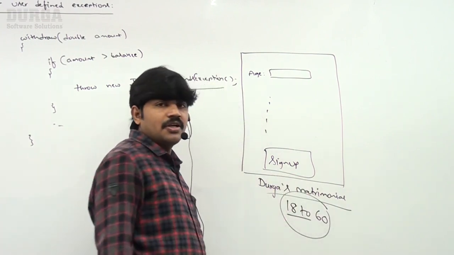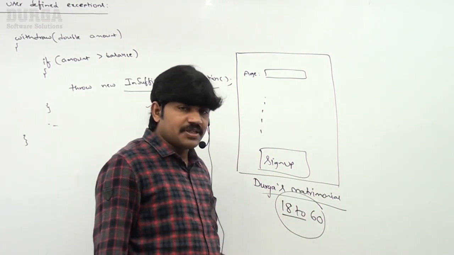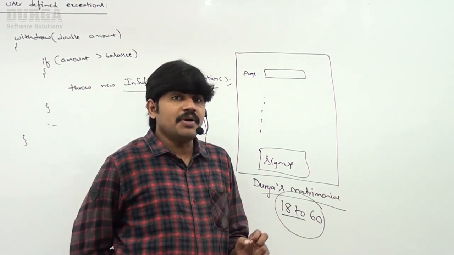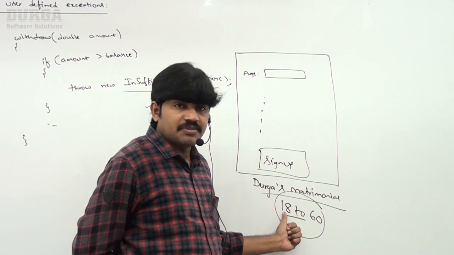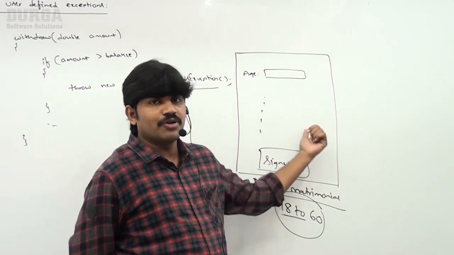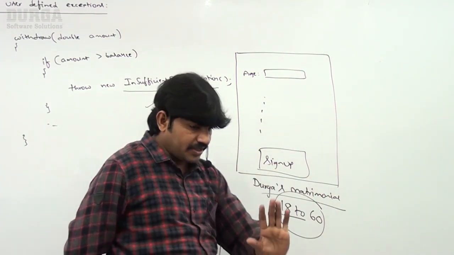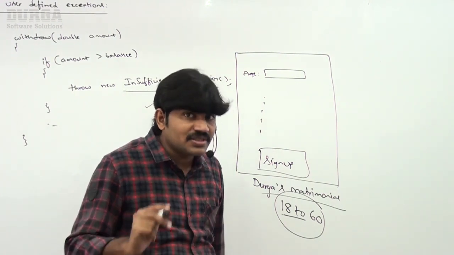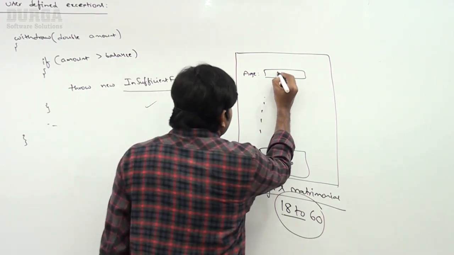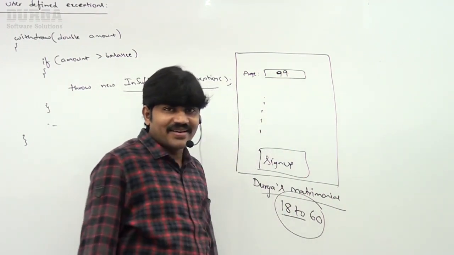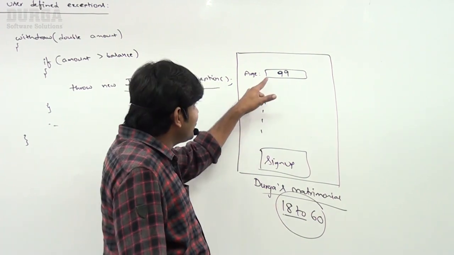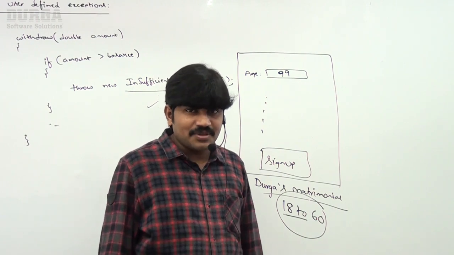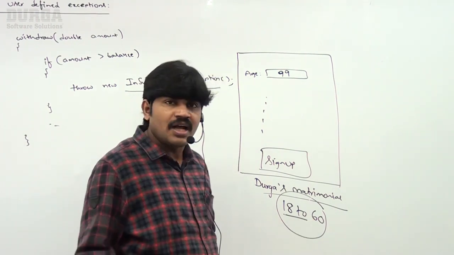Now assume that my web application can provide support from 18 years to 60 years only. Within this age range my application is going to accept, because in India the minimum marriage age should be 18 years. Maximum, anyway, up to 60 I want to provide support. Assume a person trying to register in my site with 99 years. If a person tries to register in the matrimonial site with 99 years, can I accept this request? No. As per my limit, I won't accept.